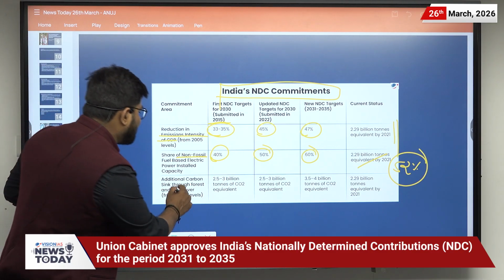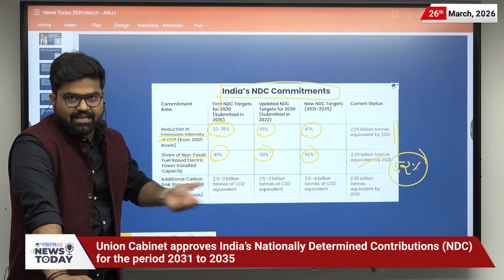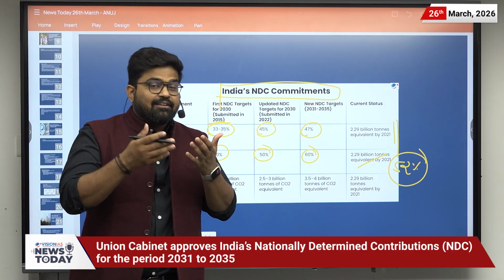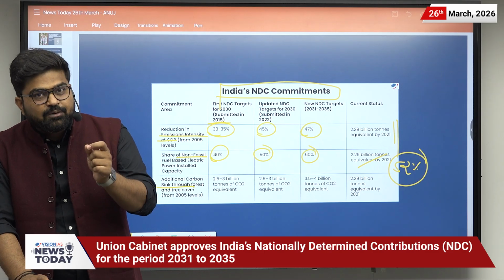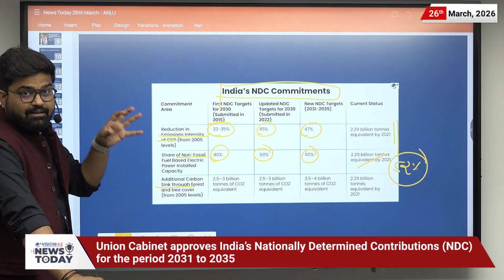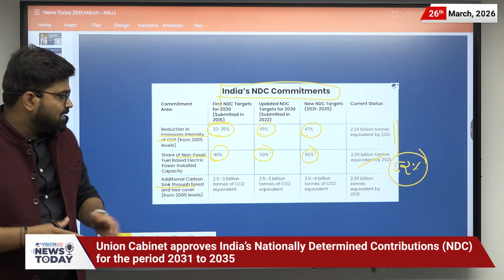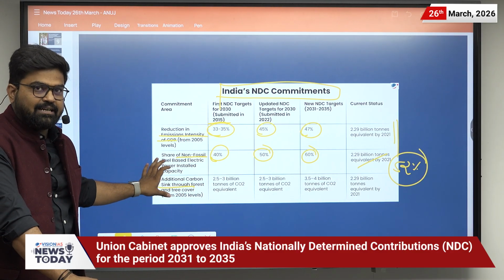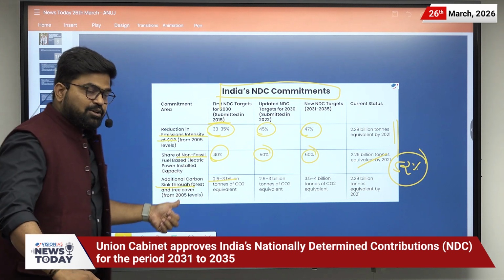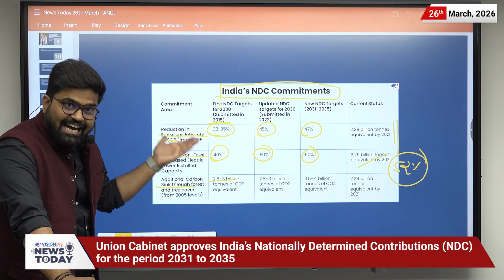Then the third, additional carbon sink through forest and tree cover. As you might know, trees use photosynthesis. For photosynthesis they require carbon dioxide, so they reduce the carbon dioxide in the atmosphere. That is the meaning of the third statement here. In the year 2015 we said that we would be removing 2.5 to 3 billion tons of CO2 equivalent from the atmosphere.